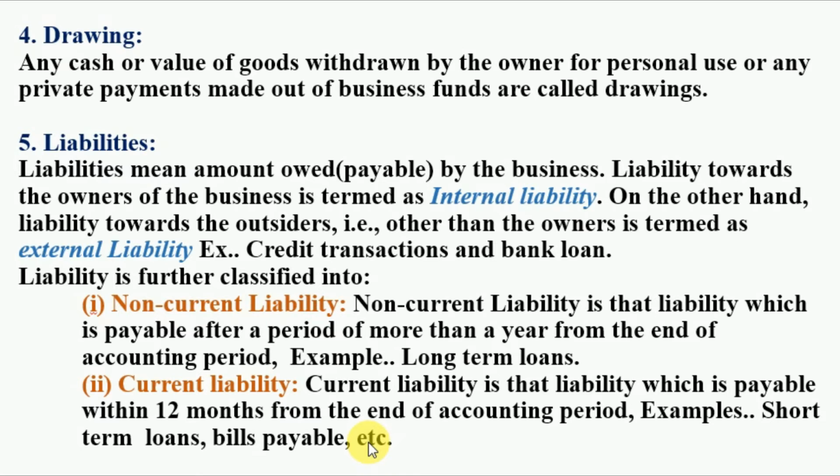Like a business has taken a loan for 2 months, 3 months for a particular purpose. After the completion of those months, the business paid their amount of debt to the bank. So that liability is known as what? A current liability. I hope this is clear to you all. Now comes towards the another slide.